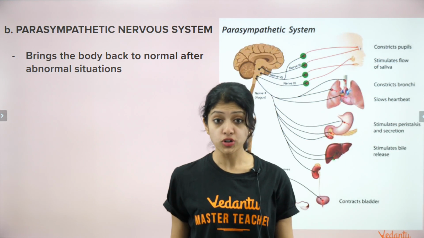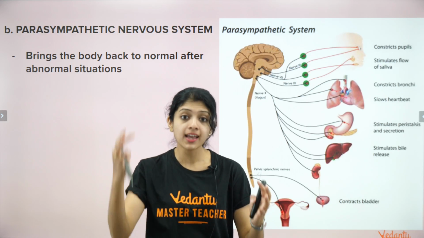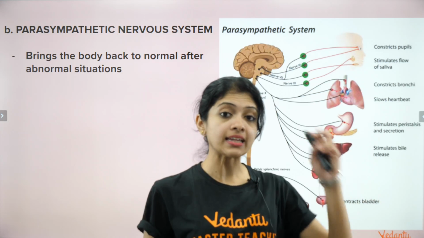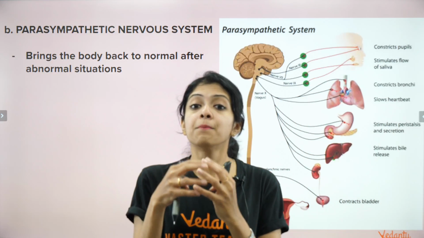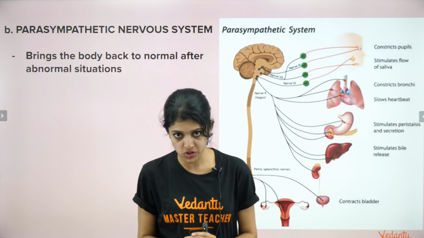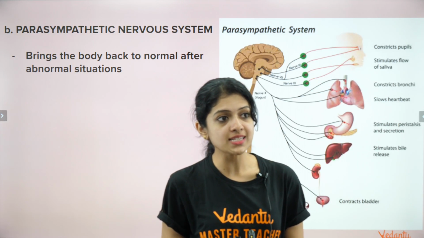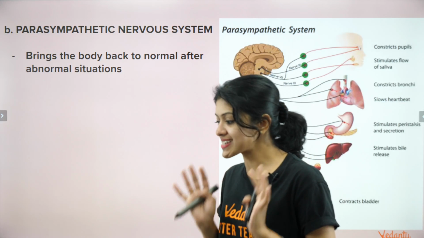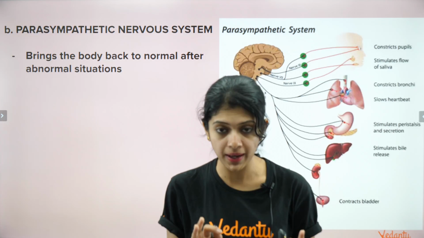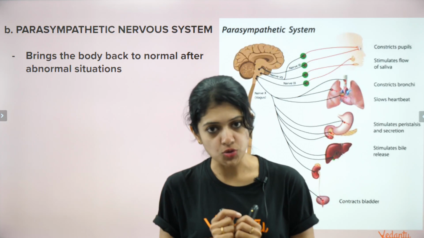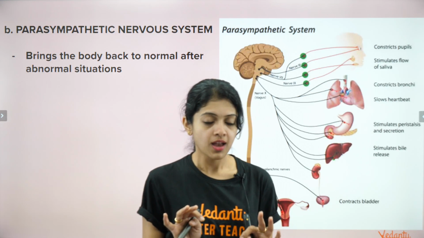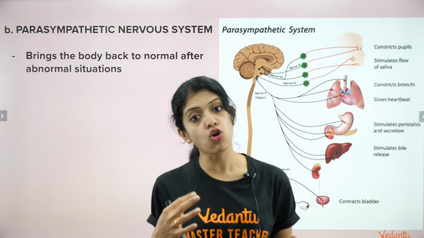And again, it's important to understand it's not exactly the enemy of the sympathetic nervous system. The parasympathetic nervous system is rather the companion of the sympathetic nervous system. Very, very important. Okay? Because it just stays and observes what your sympathetic nervous system is doing in an emergency situation. The parasympathetic nervous system doesn't act during that time. It just stays and watches. Adrenaline is pumped, your heart beats faster, all of that is done.